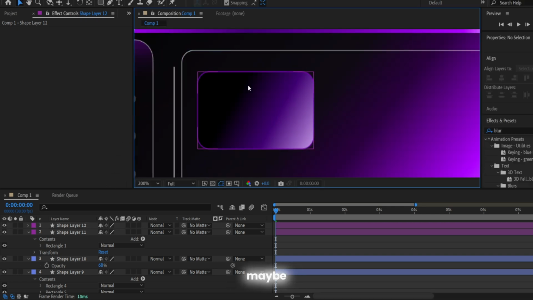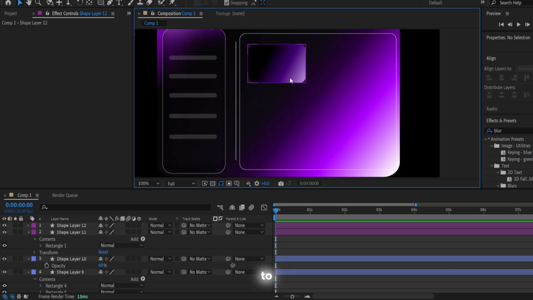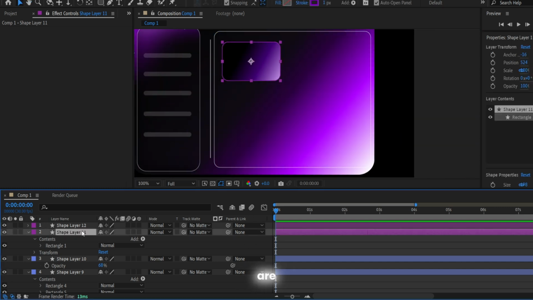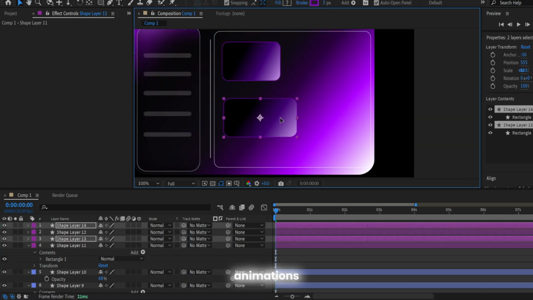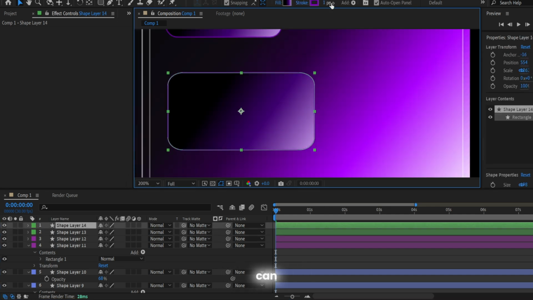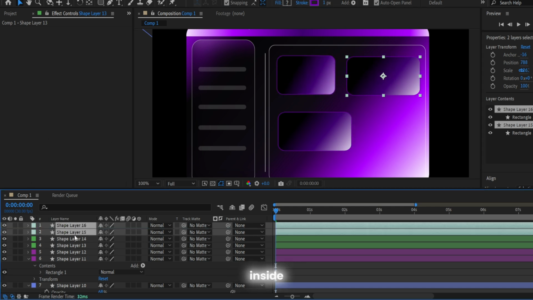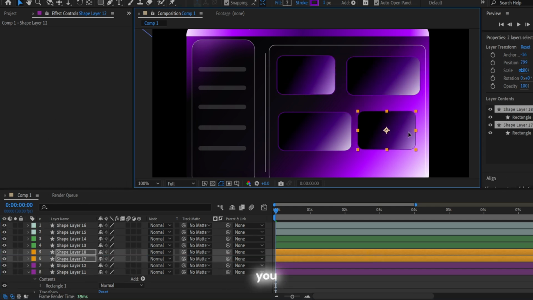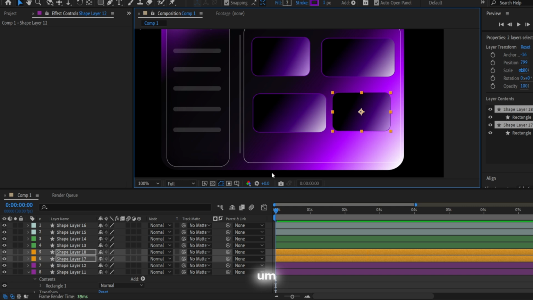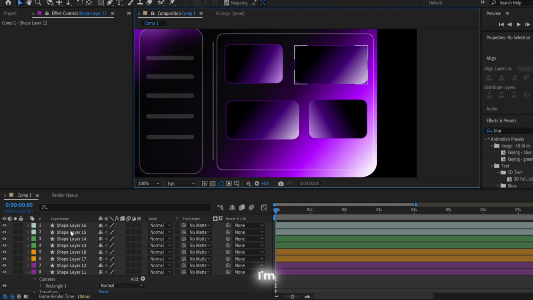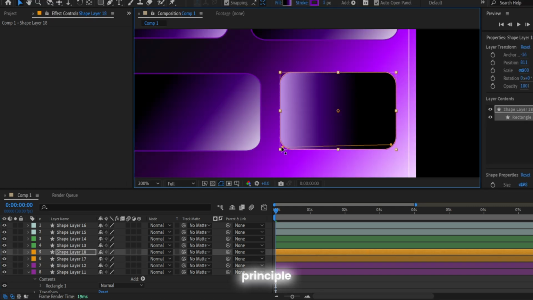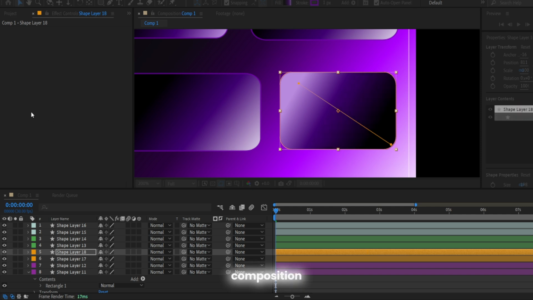By the way, maybe you will decide to put your own animations there, for example, or you can do it not horizontally. You can make these rectangles vertically, so you can also put your own animations inside here, or you can just add text or something like that. I'm just showing you the principle, as I said, of this composition, so you can just repeat.